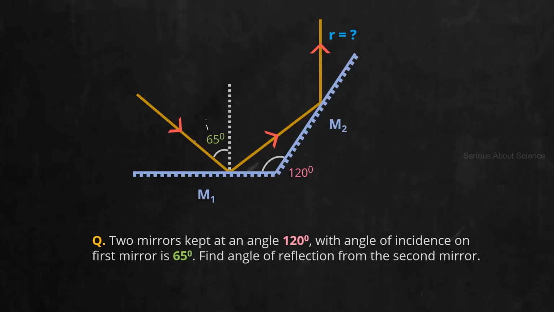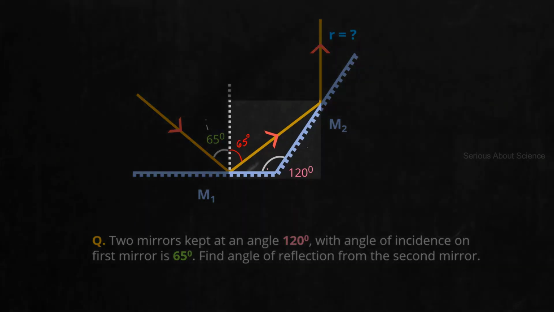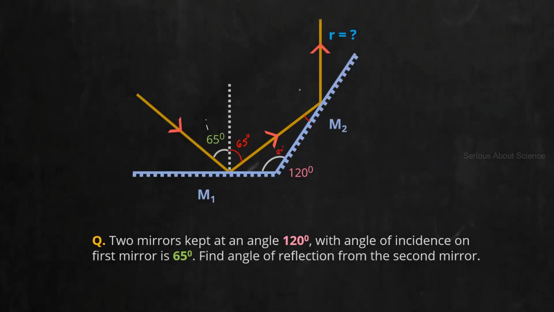Now first itself, in the first mirror, it is given angle of incidence is 65. If you know the angle of incidence, immediately I can mark the angle of reflection. Here this will also be 65. Why? Because of the laws of reflection. Now consider this triangle. In this triangle, already this angle is given. It is 120 degree. And if I know this angle, I can find the angle of incidence from the second mirror.